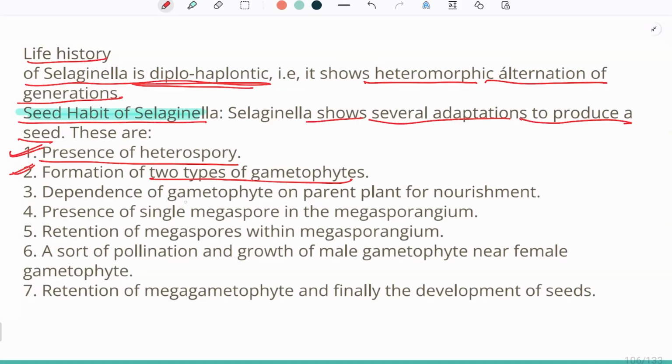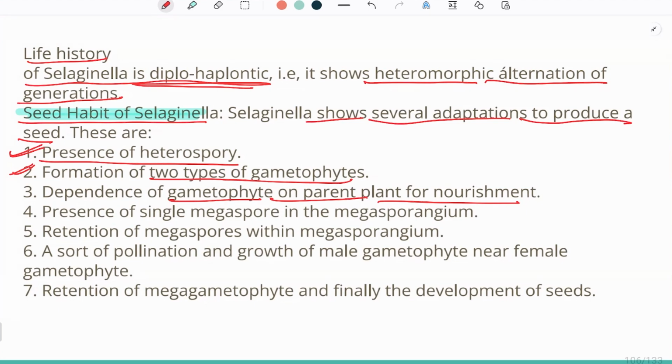The dependence of gametophyte on parent plant for nourishment. Very important that the gametophyte should depend on the sporophytic plant body, and when the sporophytic plant body lets the gametophytic plant depend upon itself, it is actually helping the gametophytic plant body to grow. It will retain the seed on the sporophytic plant body.